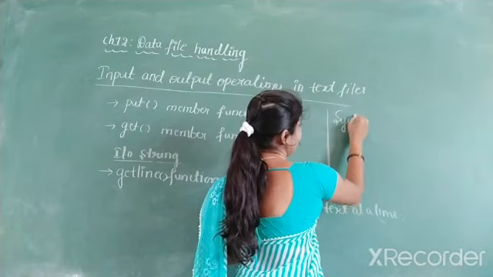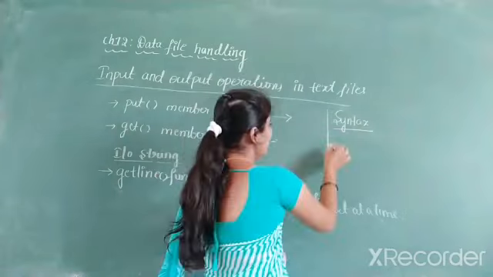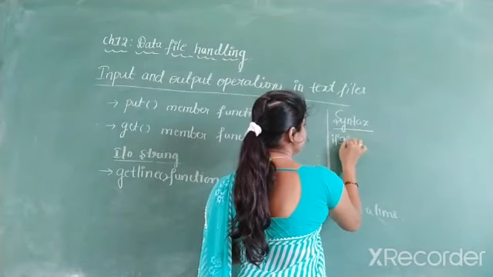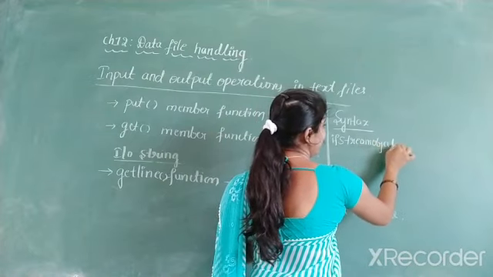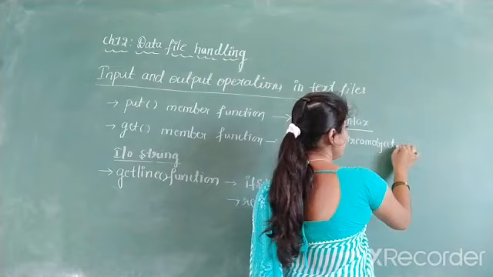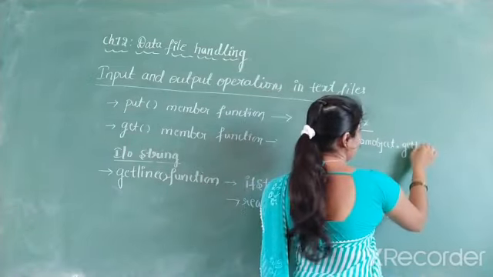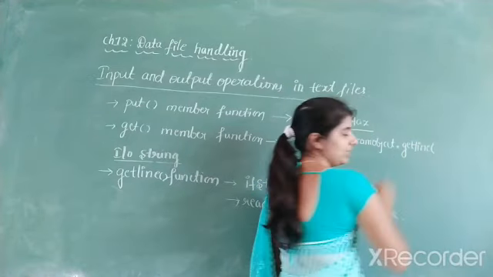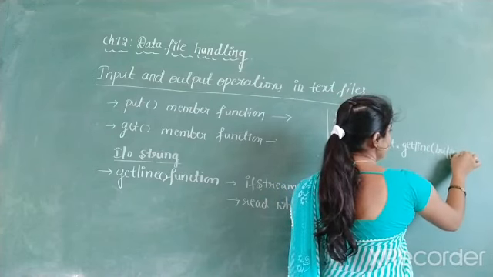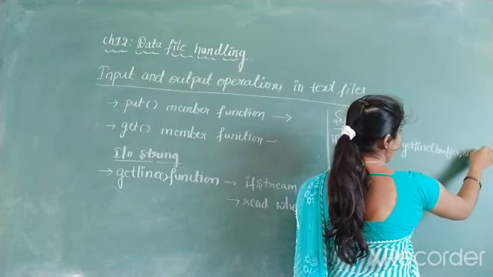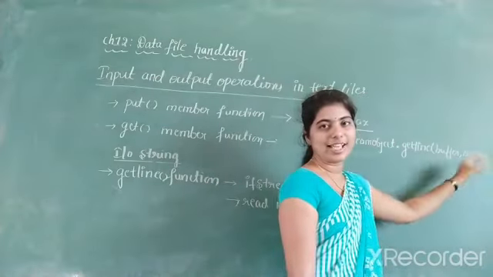And when you consider the example and syntax for this, the syntax for getLine function: first we have to write the ifstream object, then the dot operator. Next you have to specify the function name. What is the function name? getLine is the function name. Then you have to write buffer comma size. You have to specify 2 arguments here, one buffer and another size.